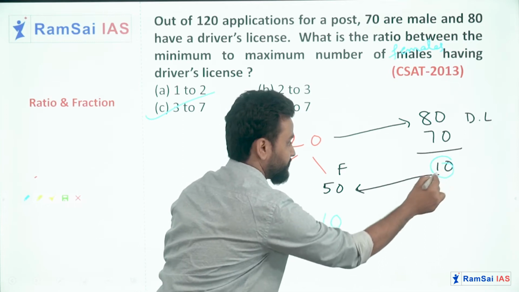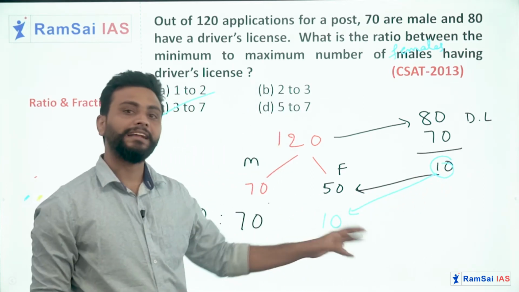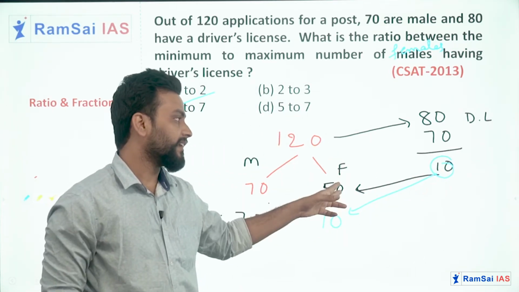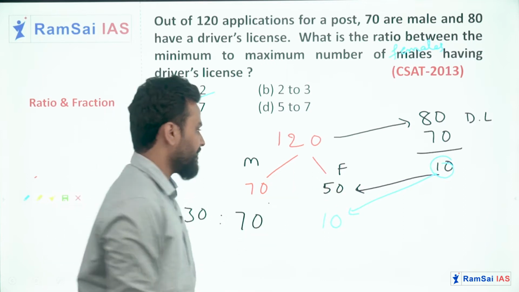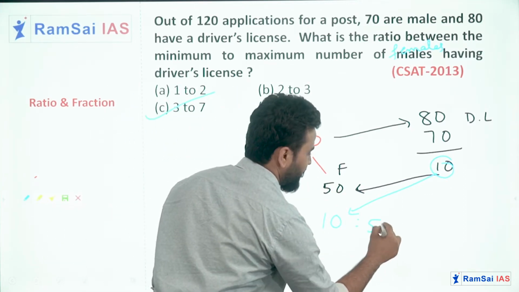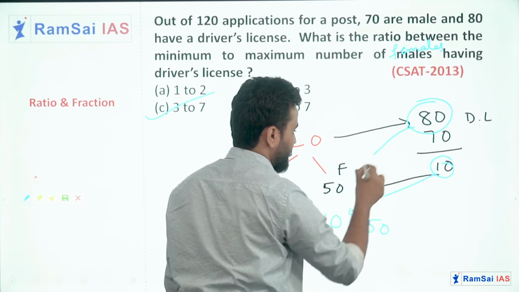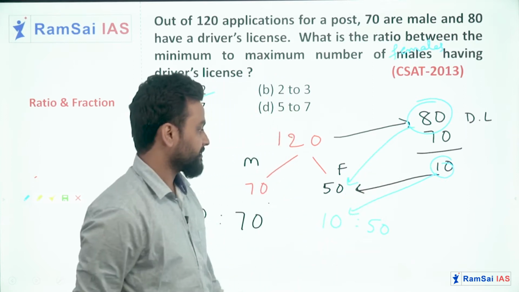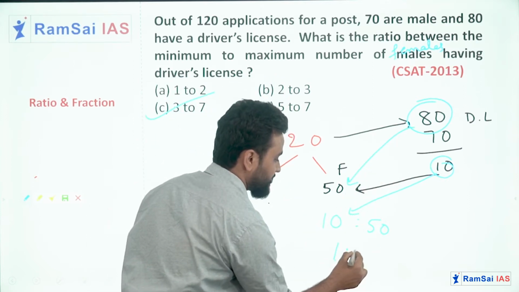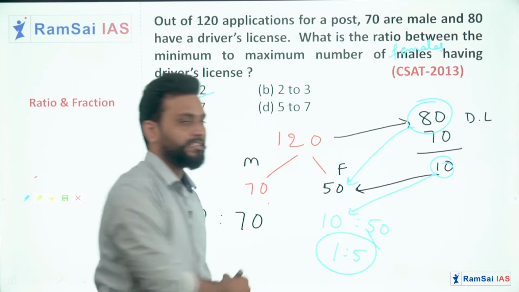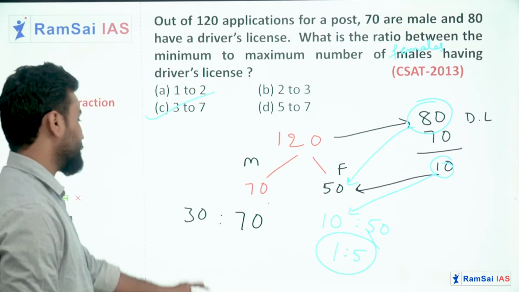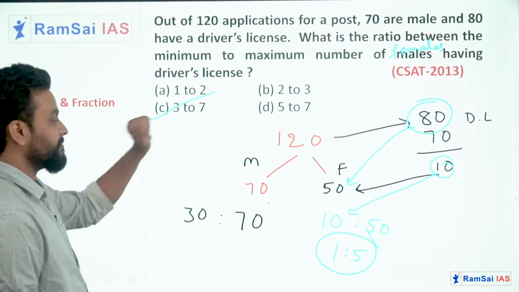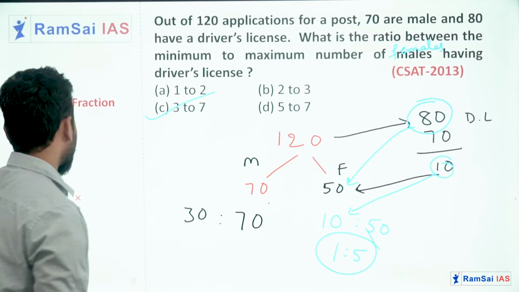These are the 10. And if you want to get the maximum number of females having driving license, the 50 may have. However, we have total 80, no? Out of 80, 50 may have driving license. Then the ratio will be 1:5. So this 1:5 is for female and this 3:7 is for male candidates. Hope it is clear.